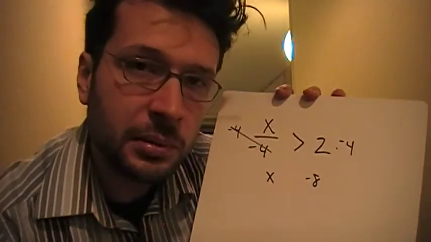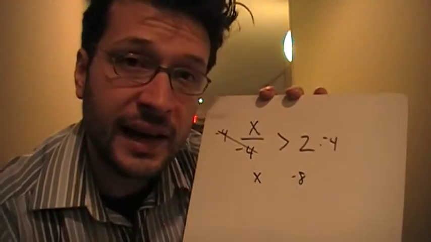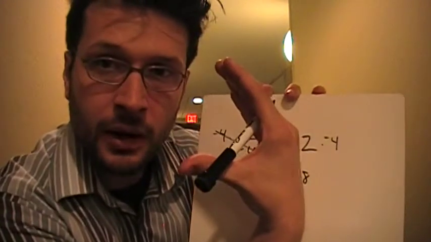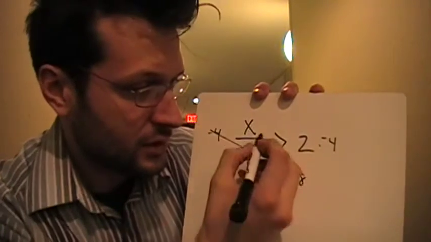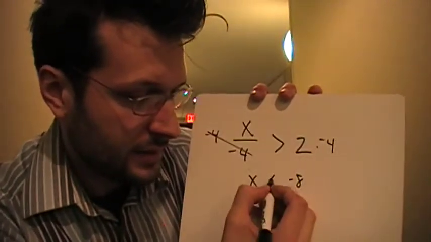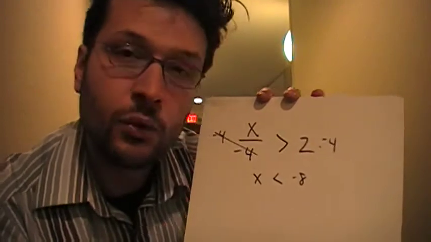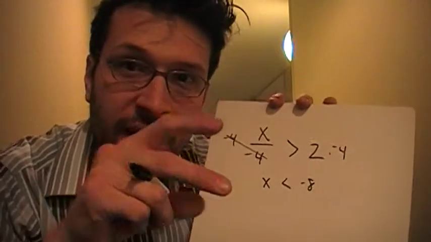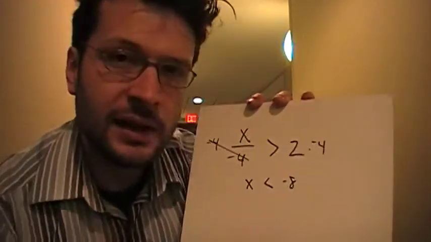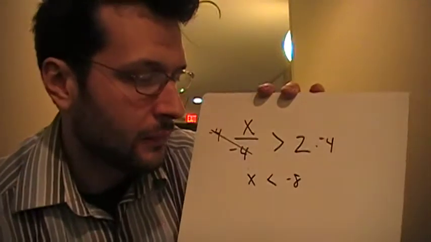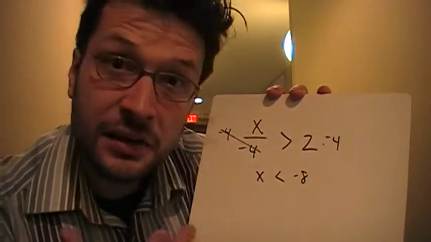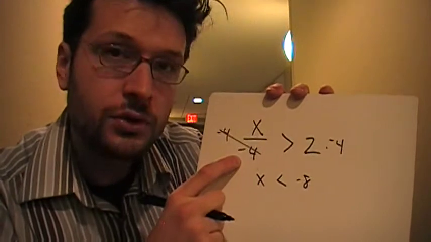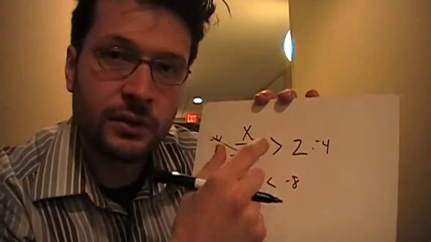If you ever multiply or divide both sides by a negative number, then what you need to do is take this inequality, it was facing this way, and you need to turn it around. So instead of x being greater than negative 8, it's going to be less than negative 8. Now normally, whenever we have just an equal sign, we can multiply or divide by a negative number all day long, and that equal sign turning around is still an equal sign. But the less than or greater than sign do change whenever they turn around. So x is less than negative 8. Negative 10 would be an answer. So negative 10 divided by negative 4 is positive 2.5. 2.5 is greater than 2.